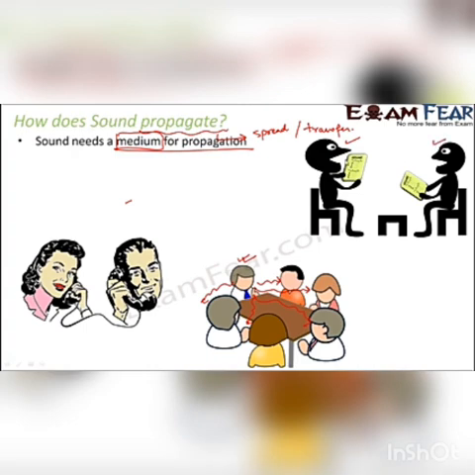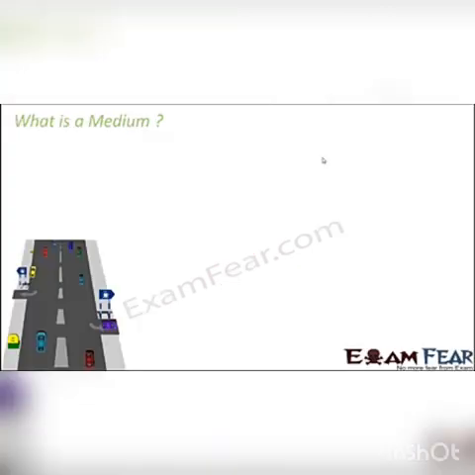When this person speaks, the sound is getting transmitted up to this person. Similarly, when he speaks, the sound is getting transmitted till here. The question is, does sound need something to travel from person 1 to person 2? Yes, sound needs a medium. So let us see what a medium is.